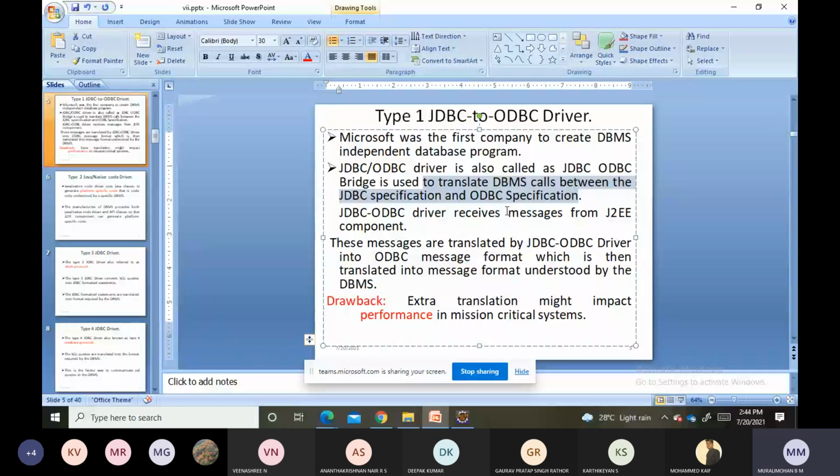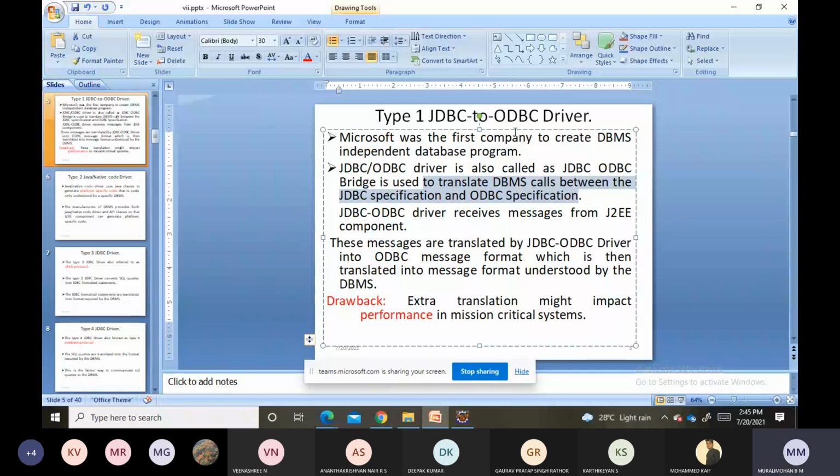These messages are then translated by the JDBC to ODBC driver into ODBC message format, which is then translated into a message format understood by the DBMS. So just see, it is acting as a bridge between the application and the database. First, Open Database Connectivity code is translated into a message format which is understood by the DBMS. This is the task of the first JDBC to ODBC driver.